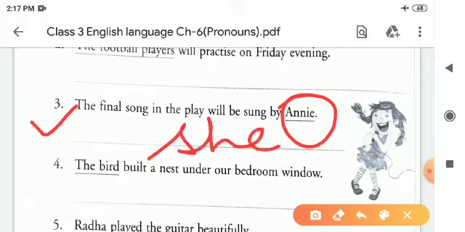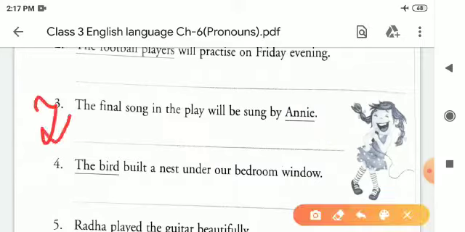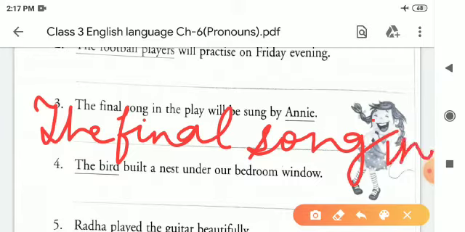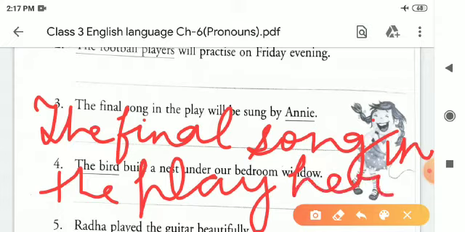So the final song in the play, we will write like this: the final song in the play will be sung by her. So her is a pronoun of Annie.